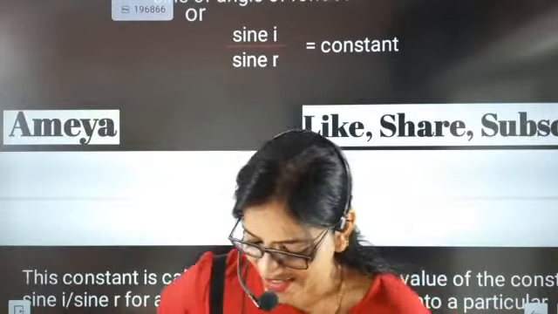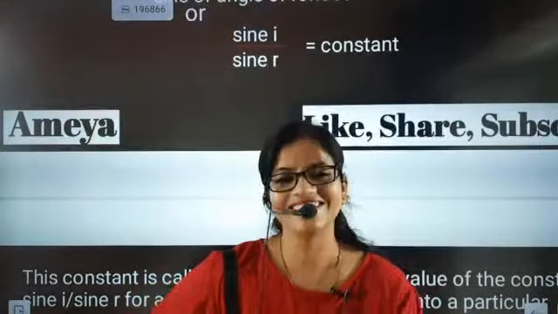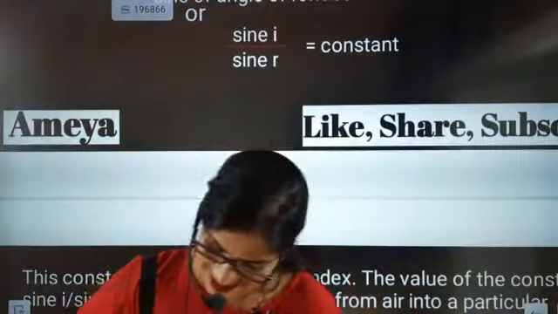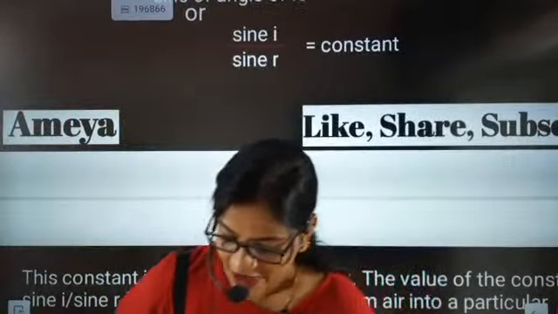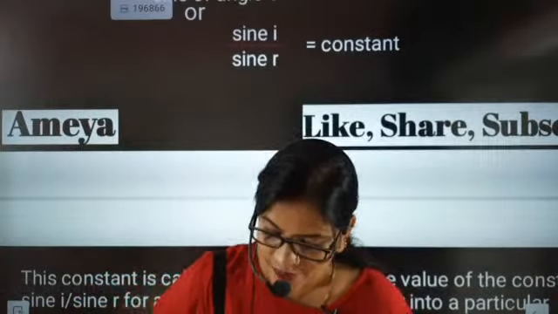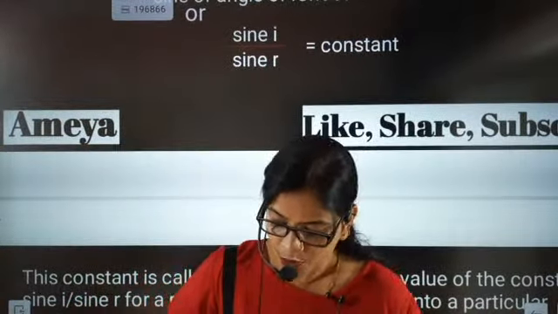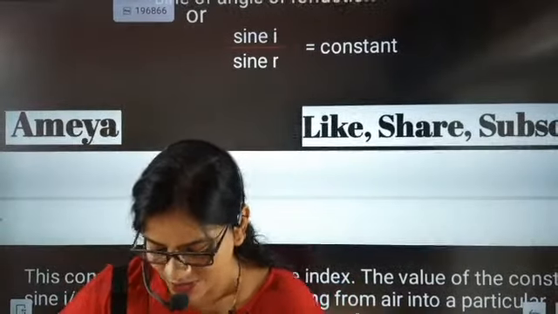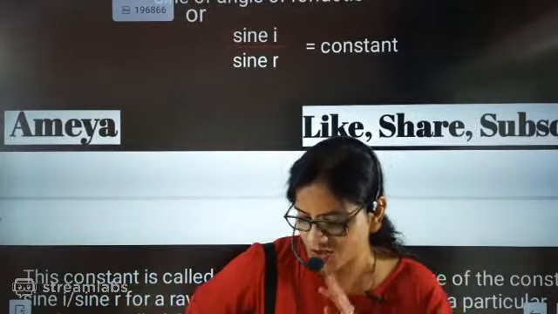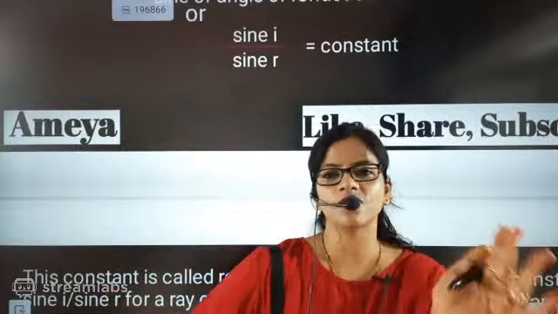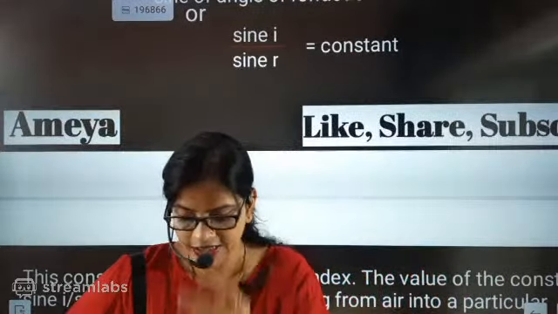Absolutely. That was the best answer. Inversely. If bending increases, the speed decreases. Very good. Inversely proportional. Refractive index is directly proportional to bending, and both are inversely proportional to speed. Absolutely, beta. Inversely proportional. That's the best punch you have given to that entire section. That is what we have understood in that section.